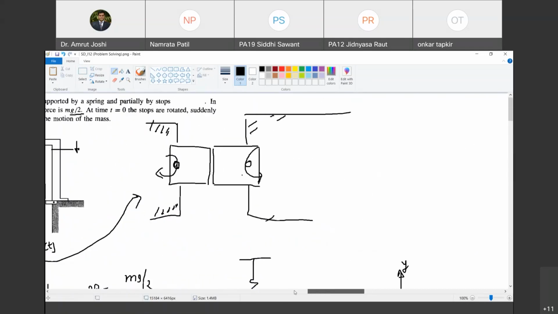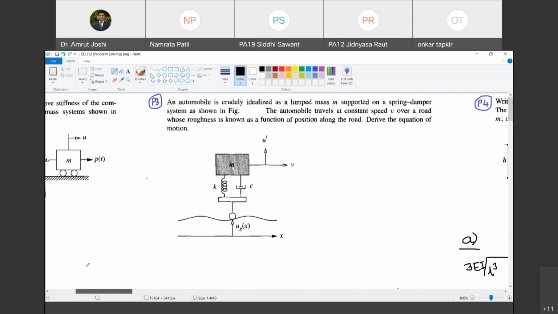Fairly easy. Now we are going to deal with a very interesting problem, and this is what is called vehicle structure interaction. You have seen soil structure interaction, haven't you? Now this is vehicle structure interaction. So let us read its statement. Is it readable? Okay. An automobile is crudely idealized as a lumped mass M supported on a spring damper system as shown. We have shock absorbers, we have the stiffness of the vehicle body, everything is considered, and that has been crudely idealized as a mass, spring and damper system. It looks like this here. Are you with me?